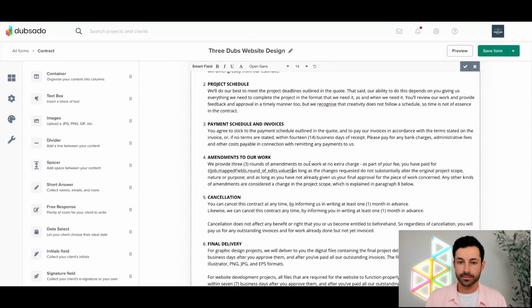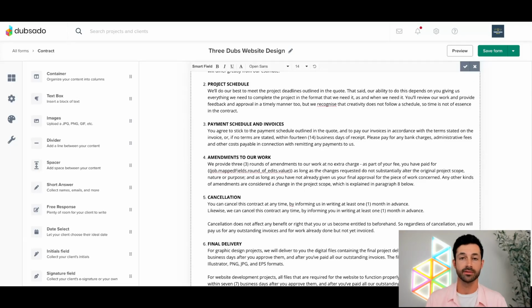Once I put that in there, now we've got, and it's a pretty long smart field, so don't let that scare you. This whole smart field right there, that's our custom smart field. So if I had information saved in that particular field, now it would automatically populate. So I can go back into a project and show you how to fill that information in. But this is also helpful in the sense that you can create that field, add it to maybe your lead capture form or your questionnaire, and let the client answer that for you. You could ask them, for example, in this case, how many rounds of edits would you like?